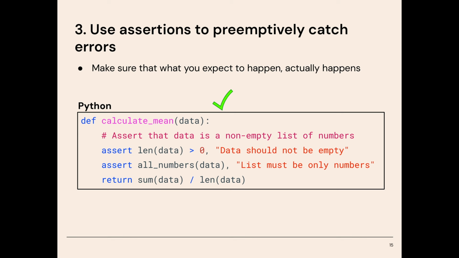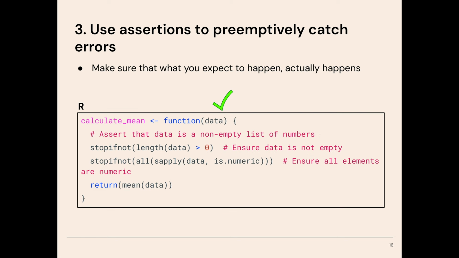So for example, the function below calculates the mean of a list of numbers. But first, it uses an assertion to check that the provided data list is not empty, and if it is, it will quit with the message "data should not be empty." Then it uses an assertion to check that every element of the list is actually a number. And if there is an element that is not a number, it quits with the message "all elements must be numbers." This way, we prevent errors or incorrect calculations due to invalid input. In R, we can do the same thing using the stopifnot function.